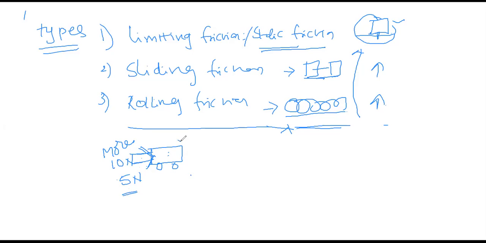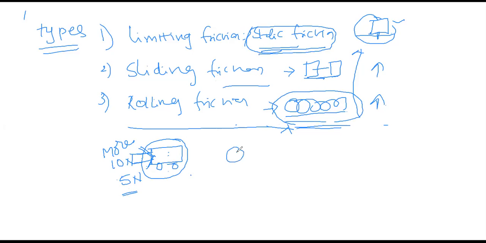Why? The limiting friction, initial friction, maximum friction, that is called static friction, is high. Just after static friction comes sliding friction, after that rolling friction. Rolling friction is very less because in rolling condition, friction will be less. What are the types of friction? How many types? Three types.